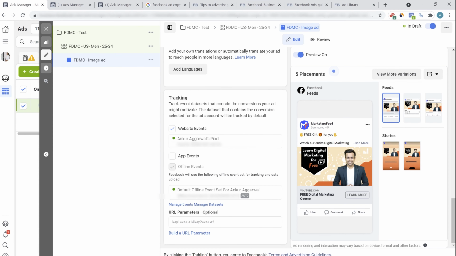and it will go into one of the Facebook representative, or the Facebook algorithm itself will check your ad. They will see whether the ad is right or not, whether they are following the community guidelines, and it will be approved. Sometimes it takes a few minutes, sometimes it takes 30 minutes, sometimes it takes an hour. That depends. But once you publish, it will go into review, and very soon it will be published.